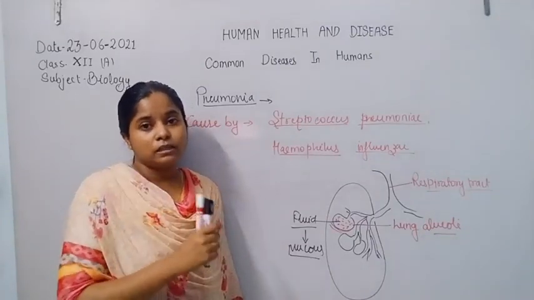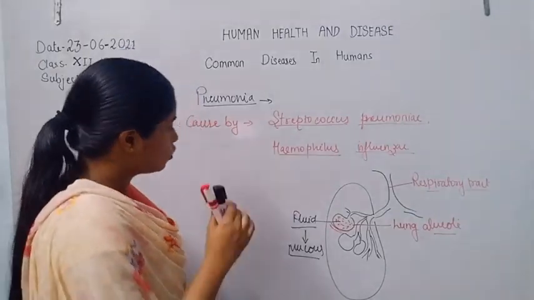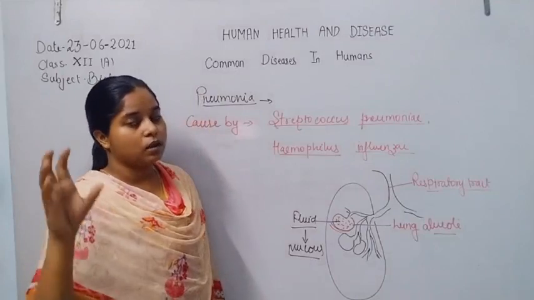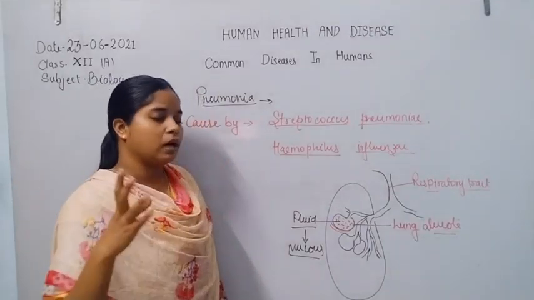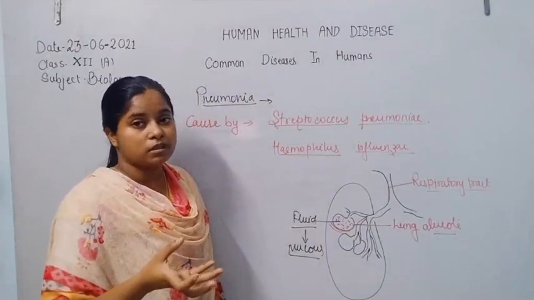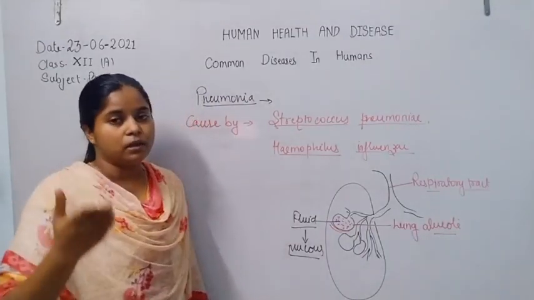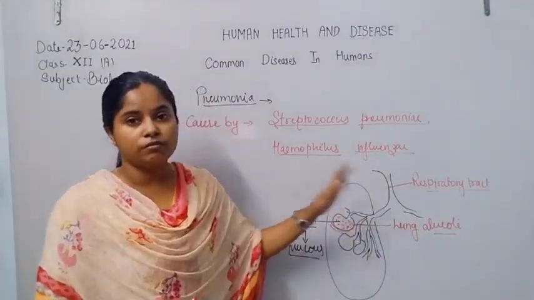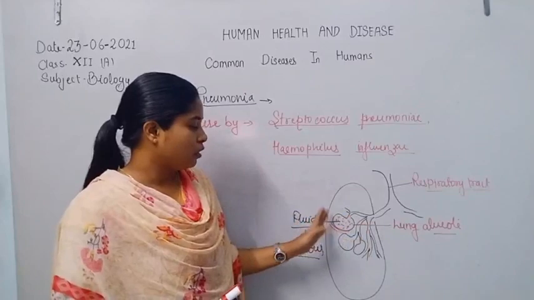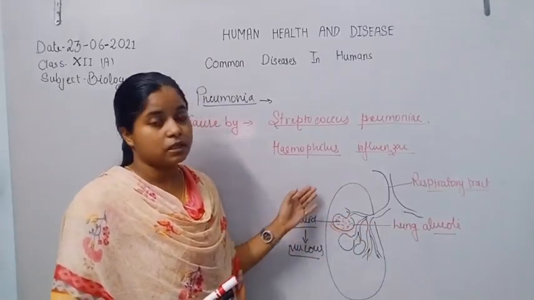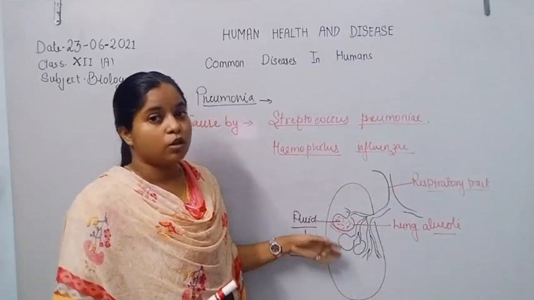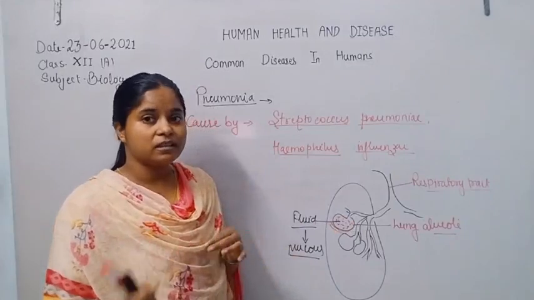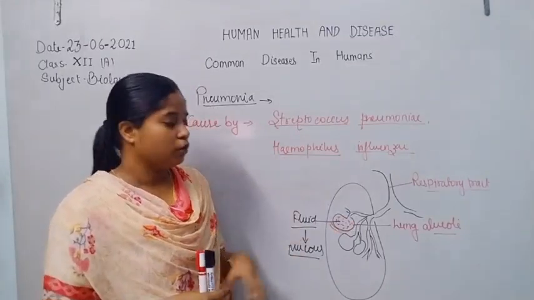For that reason, oxygen is not able to diffuse across the membrane, and the RBCs are not able to get oxygen, so the oxygen level decreases with the decrease in the surface area for diffusion of gases, because the surface of the lung alveoli is covered by the fluid released by the epithelial membrane.